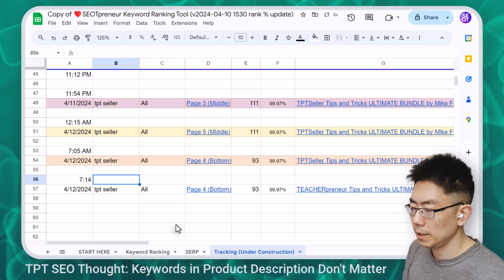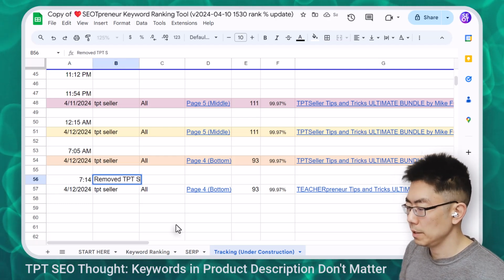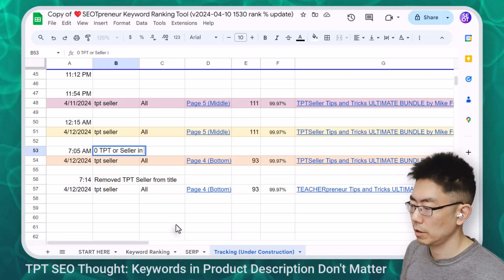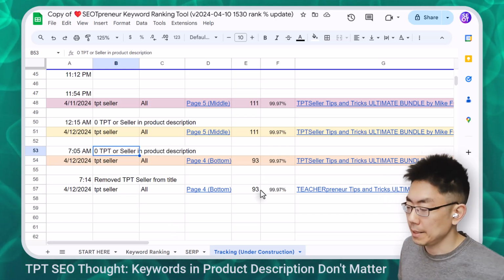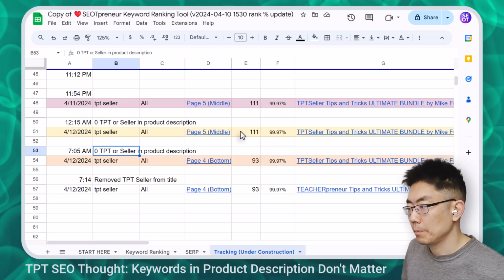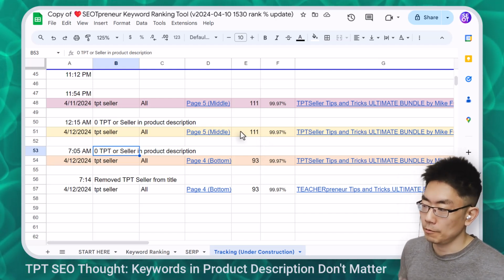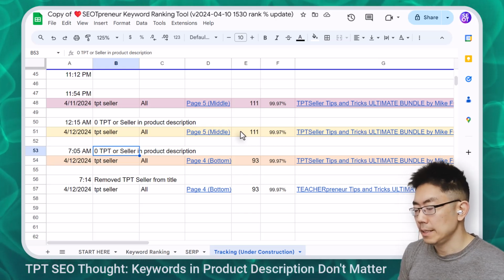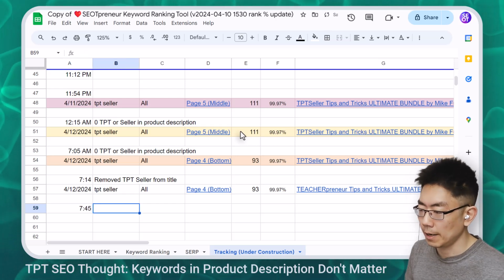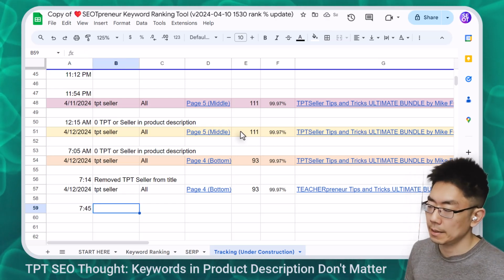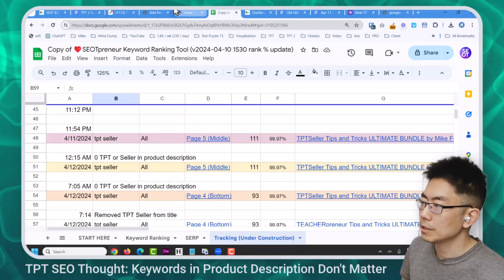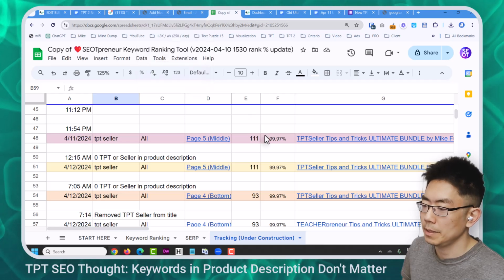So this is 714. I should probably put in here, removes TPT Seller from title. Earlier, there was 0 TPT or seller in the product description. But what I'm guessing is because I'm actively updating the product description, I went from page 5 middle to page 4 bottom. So I moved up a little bit. Now my guess is in a half hour, because that's how long it took last time, so I'm going to guess at 7:45, if I check again, the Ultimate Bundle doesn't show up at all because there are no keywords. Unless it shows up because my store name has TPT Seller.